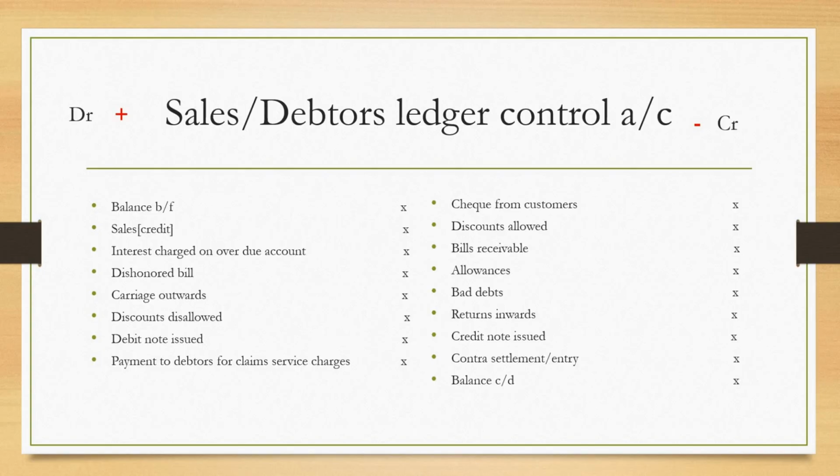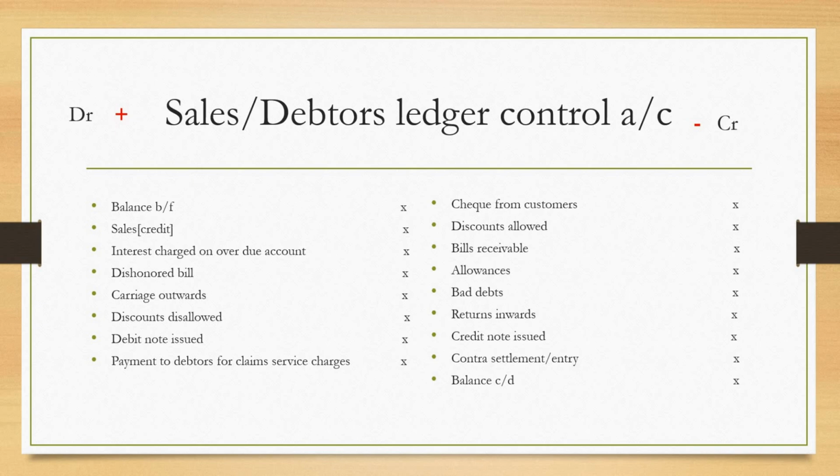Now let's move to the concept of carriage outward. Carriage outward is part of the organization's expenses. The seller still incurs some expenses in form of transport for the goods and services, which is still going to add to the money that you are owing the seller. We have carriage inward and carriage outward. Carriage outward is the cost incurred by the seller to deliver the goods and services to the customer, so that is going to increase your debt.